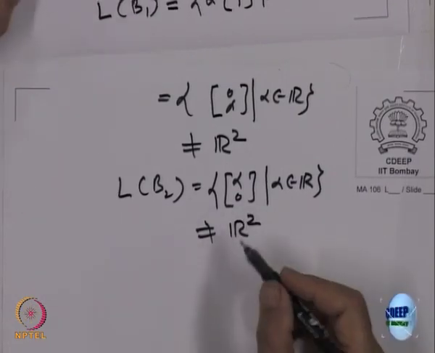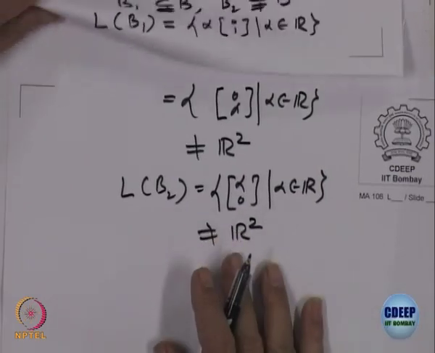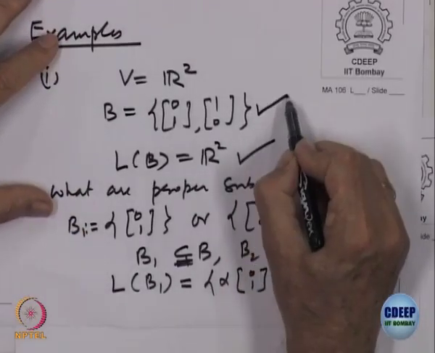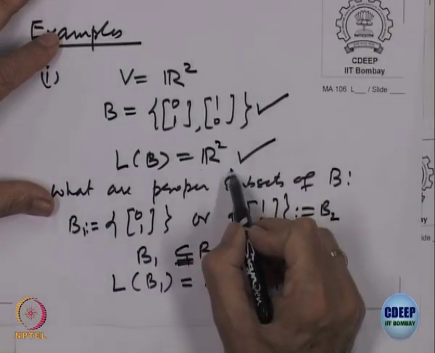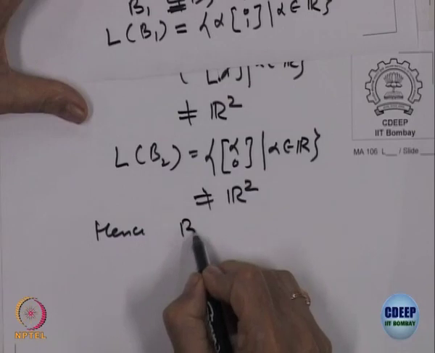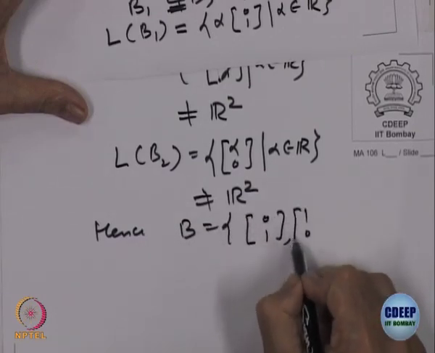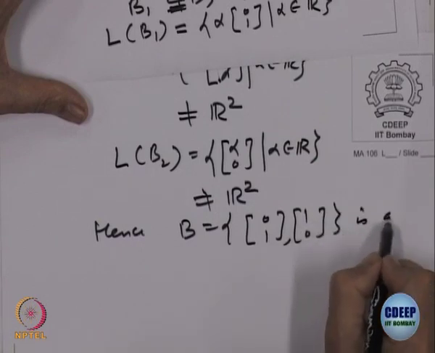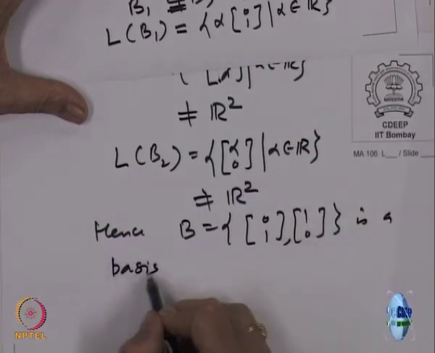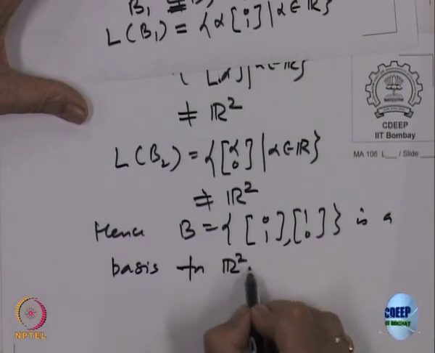So, that is the sense in which we are saying it is the smallest. If I look at this B, it has the property that L of B, the span of B, is the whole of R 2, and even if I cut one of the elements, it does not span the whole of R 2. So, hence B, which is equal to 0 1 and 1 0, is a basis for R 2.